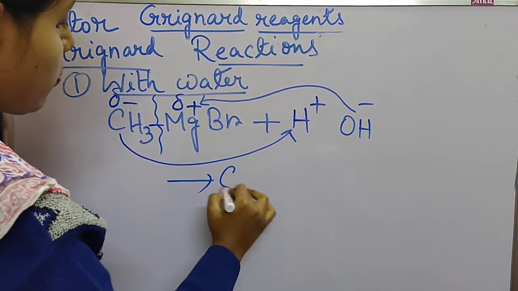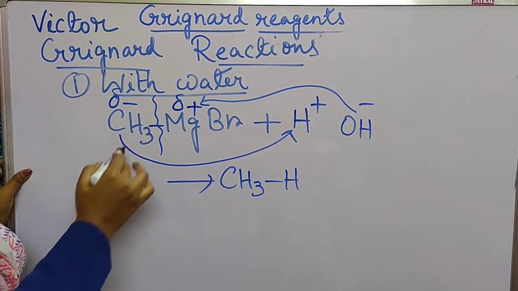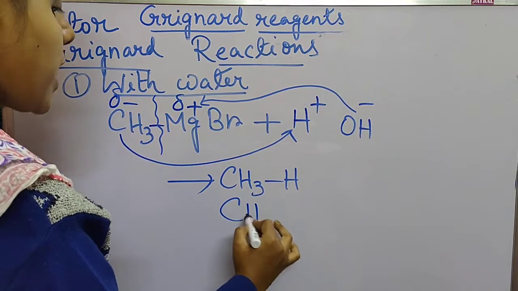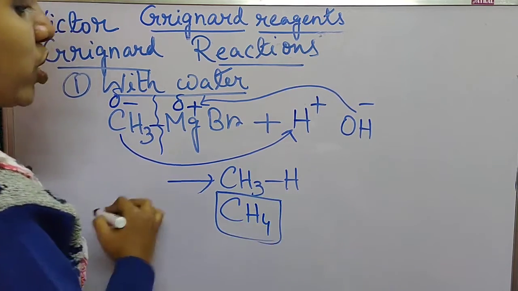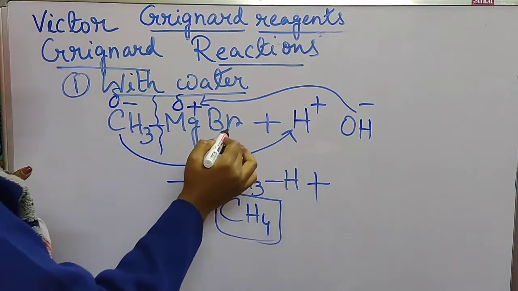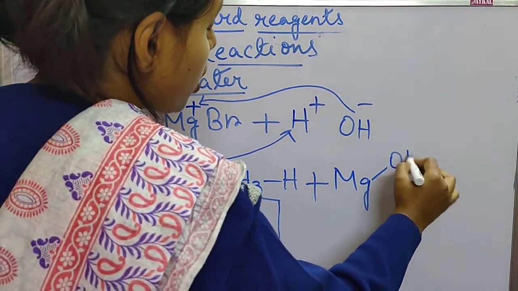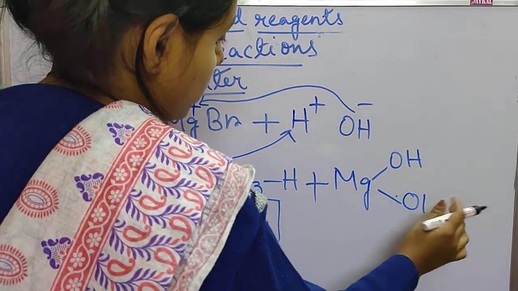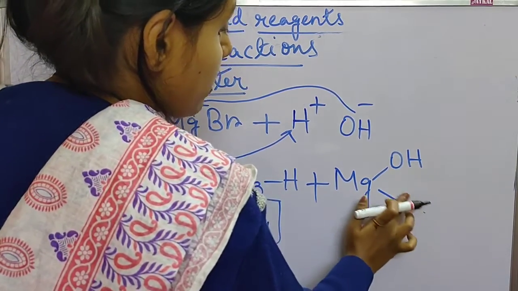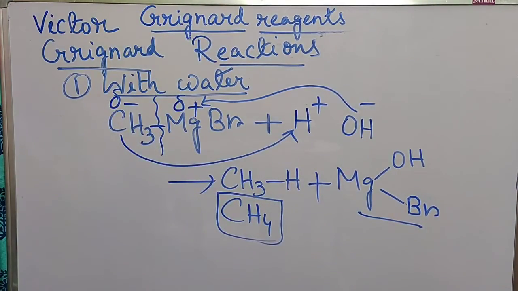The two compounds we get after this reaction: hydrogen combines with CH3, so CH3H, that means CH4. One alkane, methane, will be produced, plus this hydroxyl group will be attached to the magnesium, giving magnesium hydroxyl bromide, MgOHBr, along with the alkane, methane.